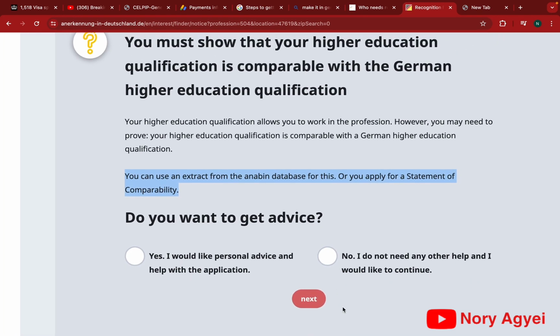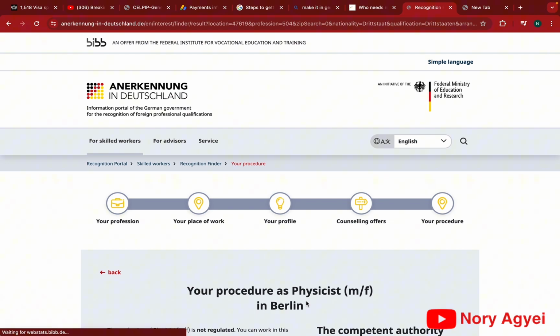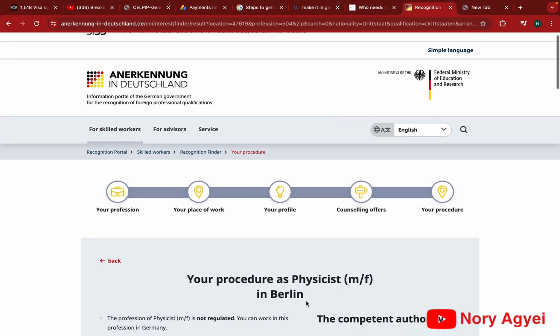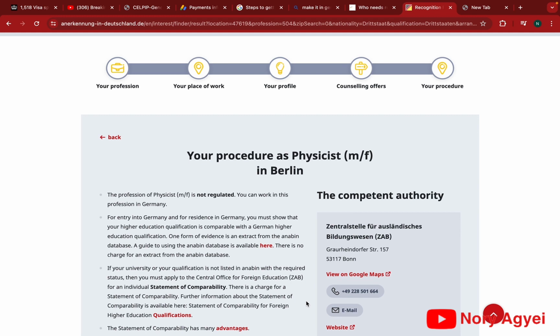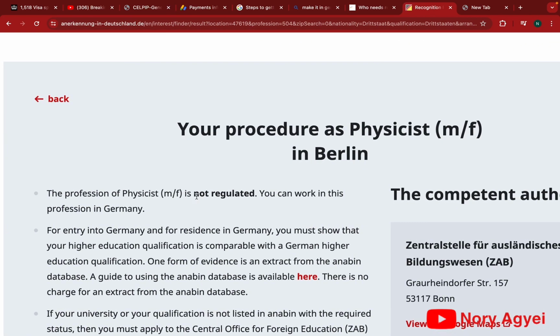In that case, you simply contact the ZAB and then you request the statement. So if you need more advice, you take yes. If no, then you take no. We click on next and it takes us to this page. This page is summarizing your results or the procedure. It says that this profession is not regulated, and that is the keyword that we are looking for.